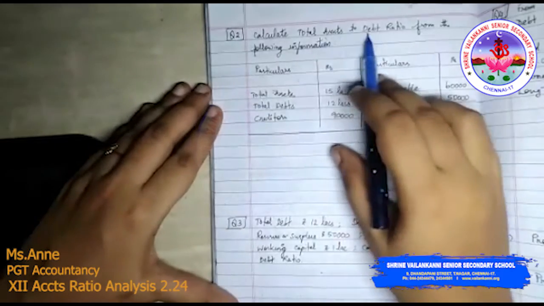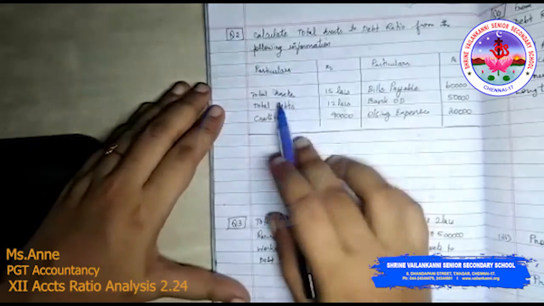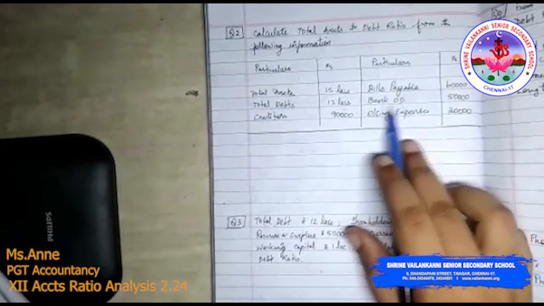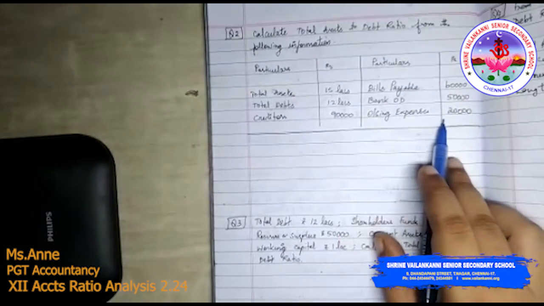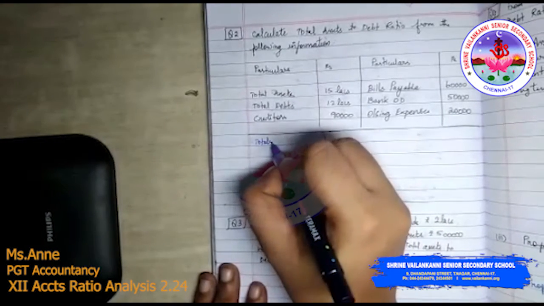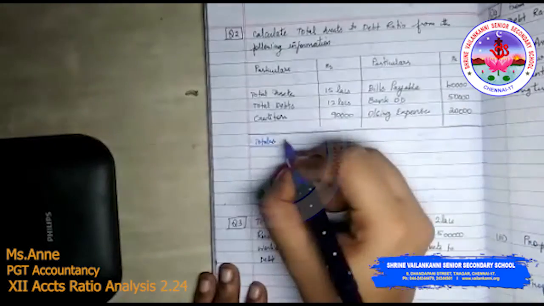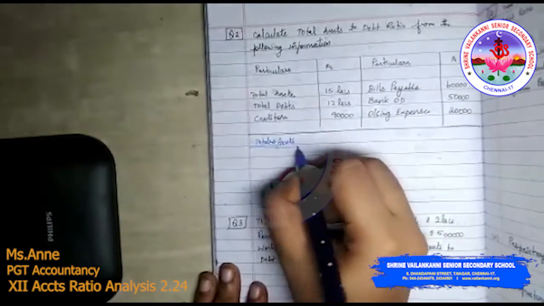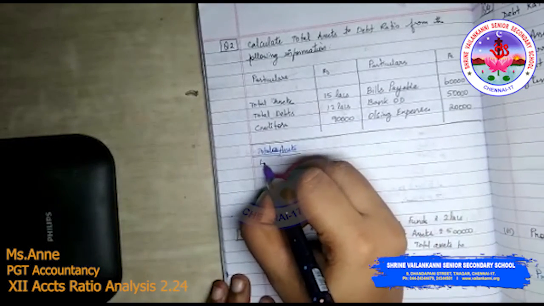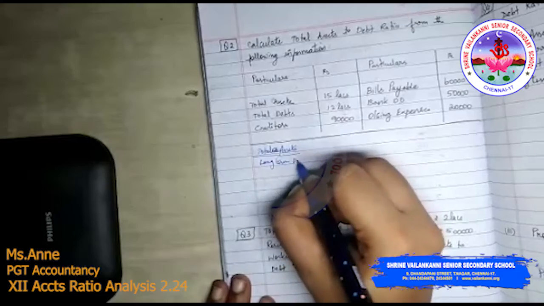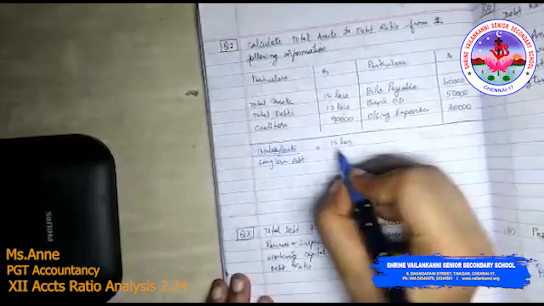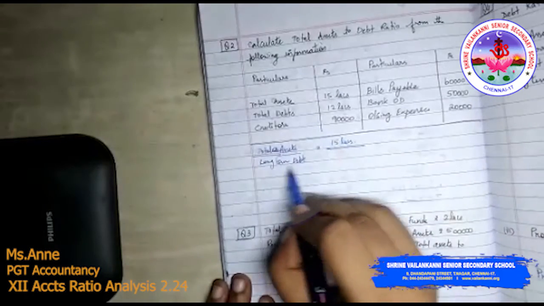Calculate total assets to debt ratio from the following information: total assets, total debts, creditors, bills payable, bank overdraft, outstanding expenses, everything is given. Total assets to debt ratio means total assets divided by long term debt. Total assets is given as 15 lakhs. What is long term debts?